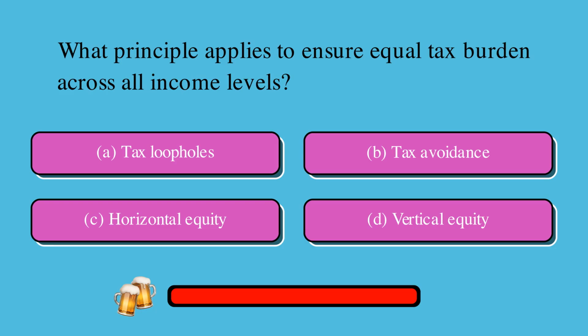What principle applies to ensure equal tax burden across all income levels? Is it A, tax loopholes, B, tax avoidance, C, horizontal equity, or D, vertical equity? The correct answer is C, horizontal equity.